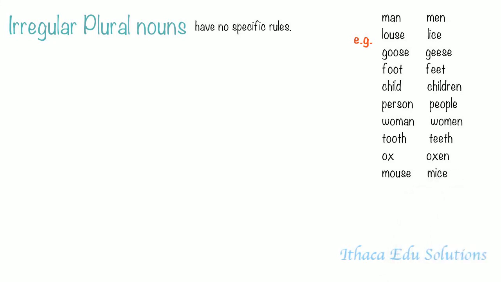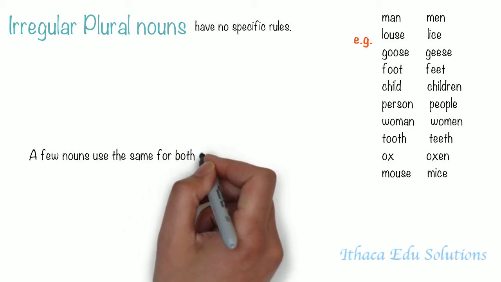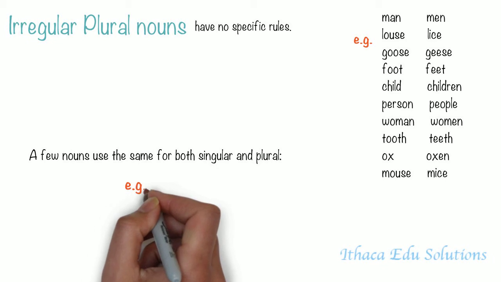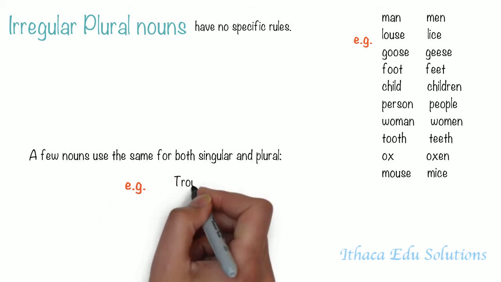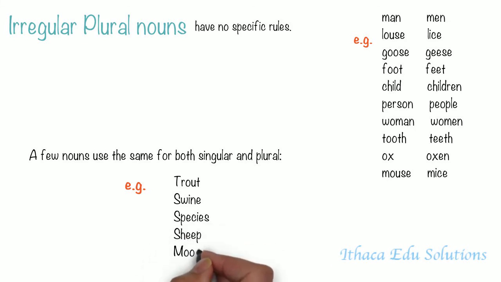On the other hand, a few nouns use the same form for both singular and plural. Let's take a look at a few examples. Trout, swine, species, sheep, moose, and deer.